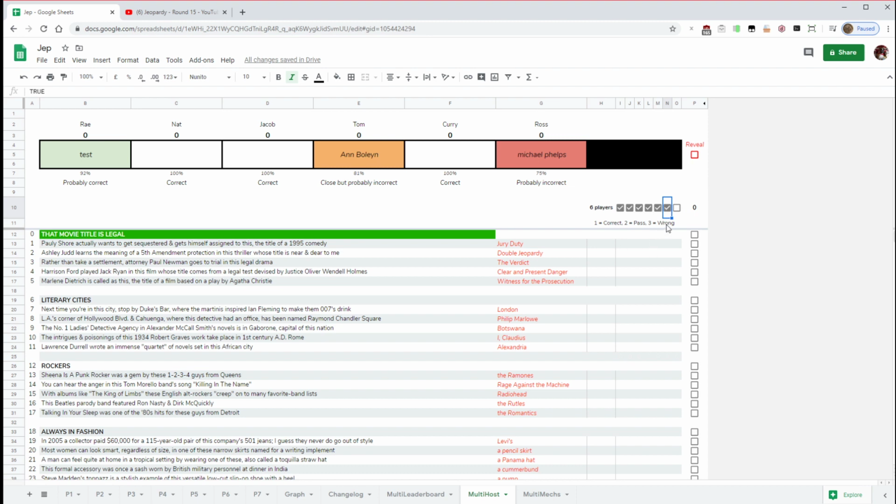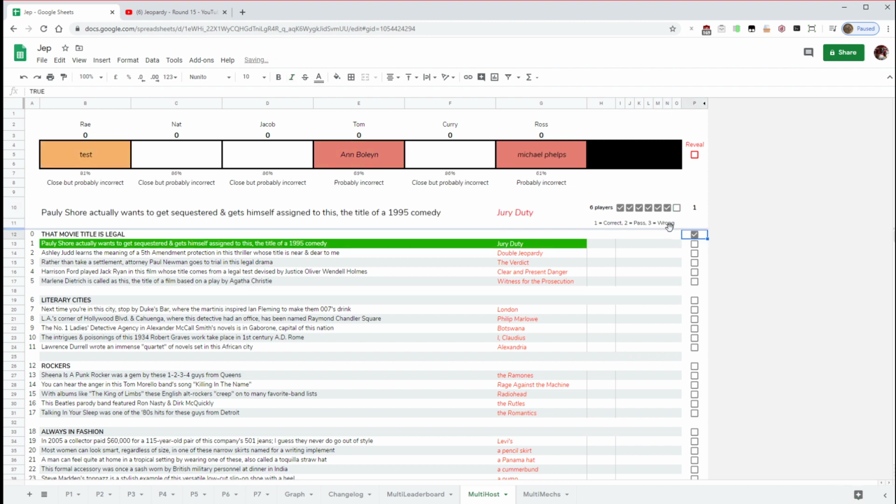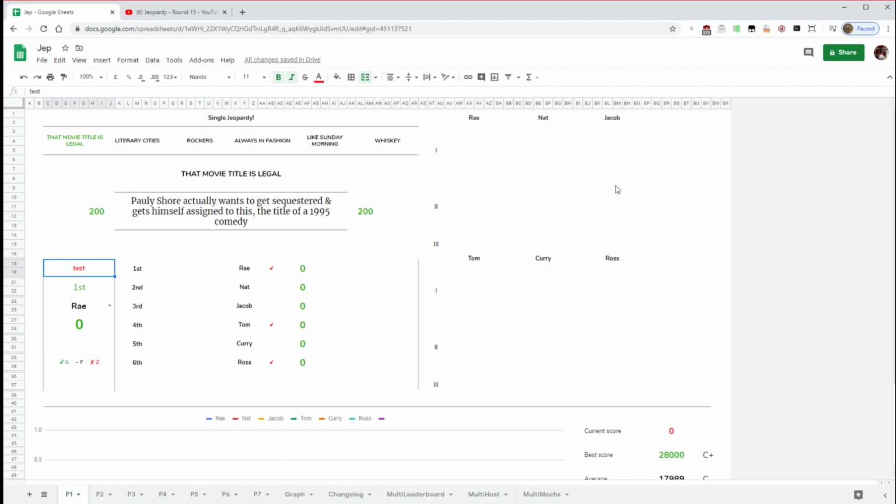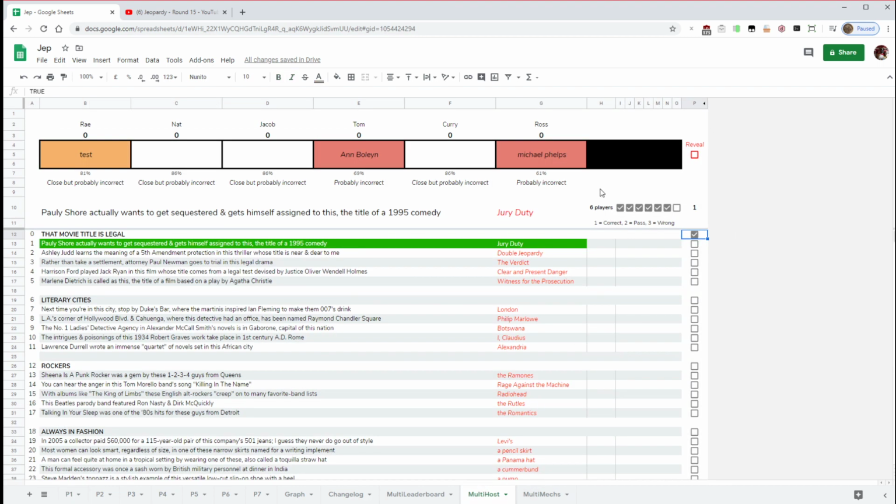Cool. Alright, so the first thing you do is click on this box here, and this would then start the game. So if we go back to the player screen, you can see everything is now reset, it's all blank. I would read out this question: the title of a 1995 comedy. Before this, I'd also go through the categories, etc. So I have the answer here.